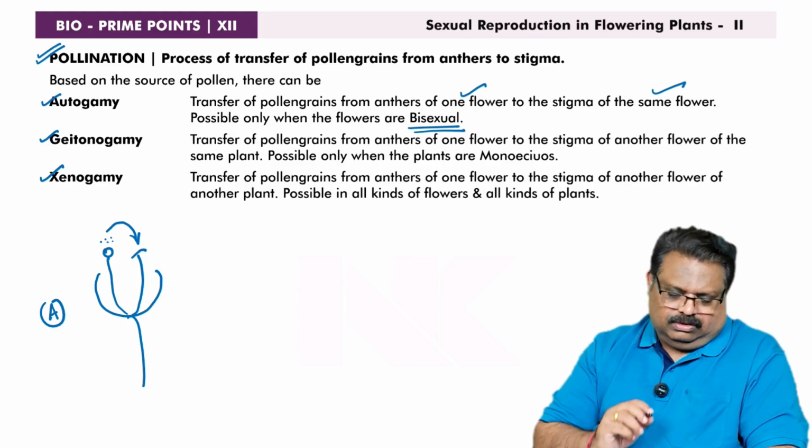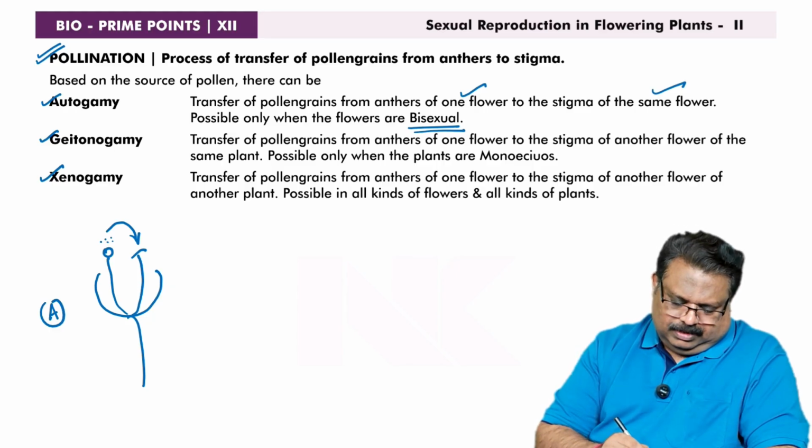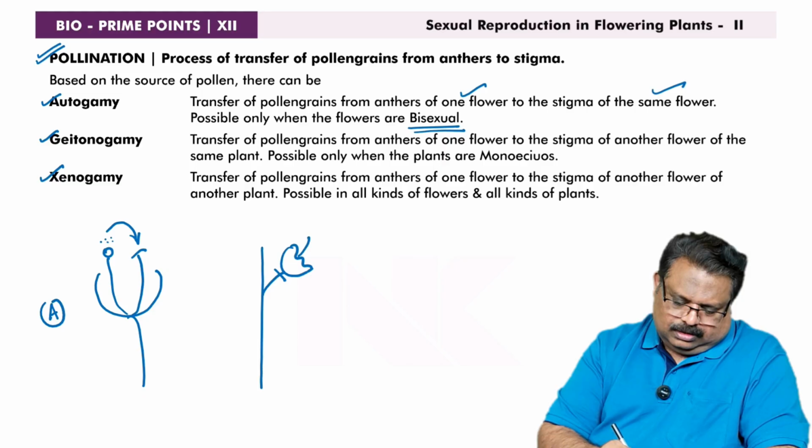Now, the second one, geitonogamy. What is geitonogamy? Suppose there is a plant with a bisexual flower like this and another bisexual flower like this.